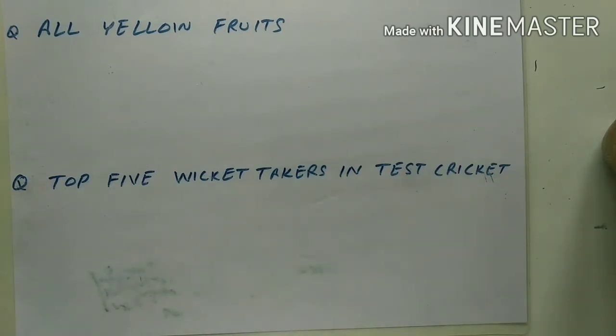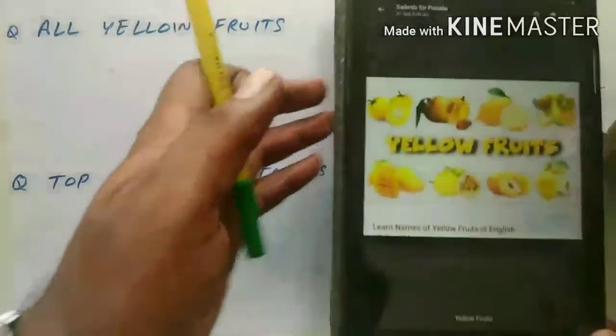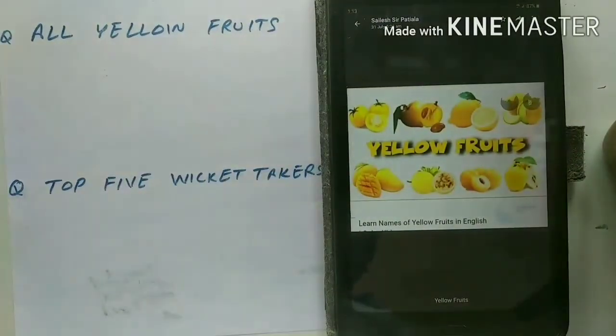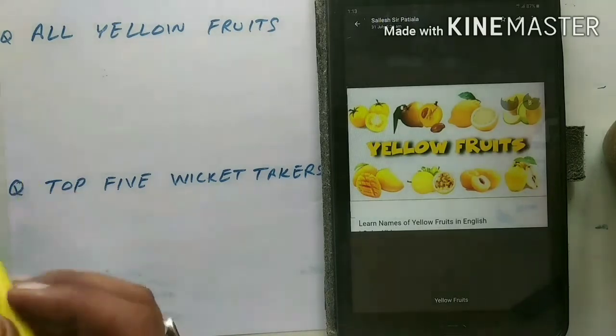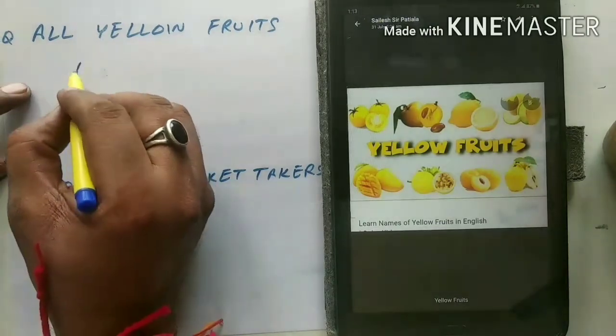Now our next sentence is all yellow fruits. So all yellow fruits, those in words we can find and write their names. But at present we don't know their names, so I will show you just a picture of those. You can see here. So you can consider them in a category of all the yellow fruits. So this is the set. So I will just write that this is the set.